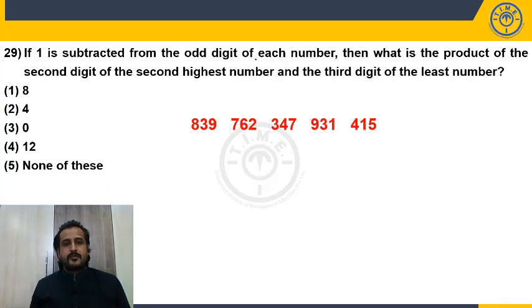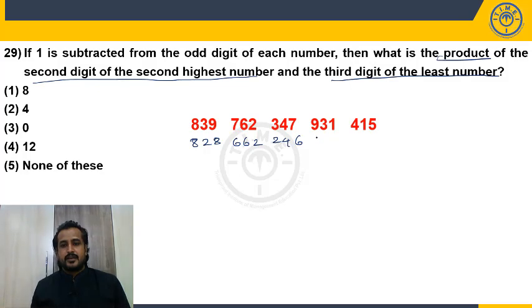If 1 is subtracted from the odd digit of each number, then what is the product of the second digit of the second highest number and third digit of the least number? And 1 is subtracted from the odd digit of each number. Then do it. 828, 662, 246 and 820 and 404. Right. Now what are they asking for?